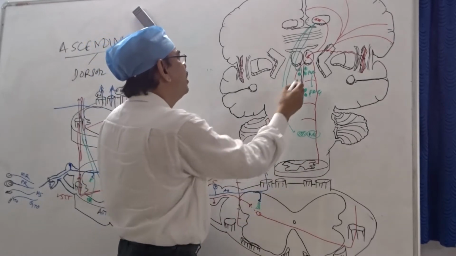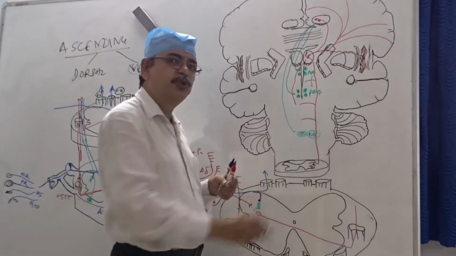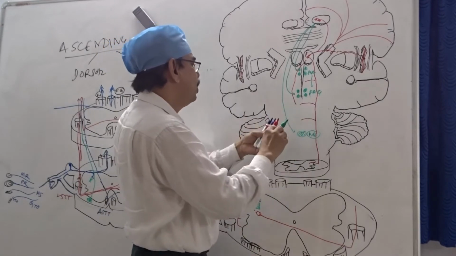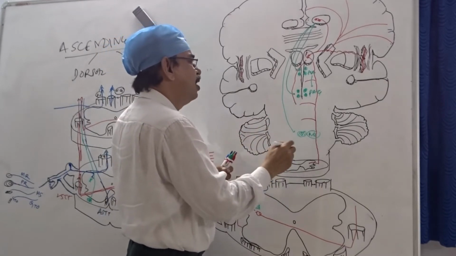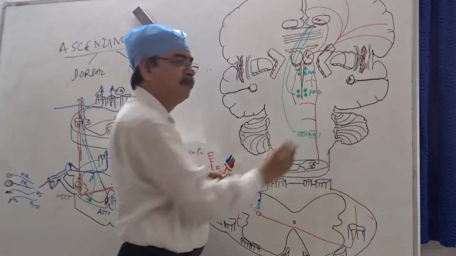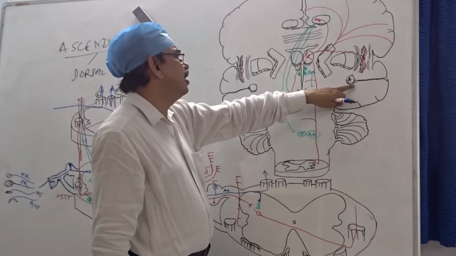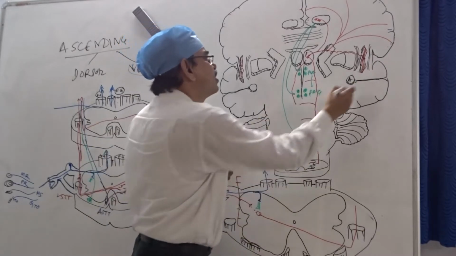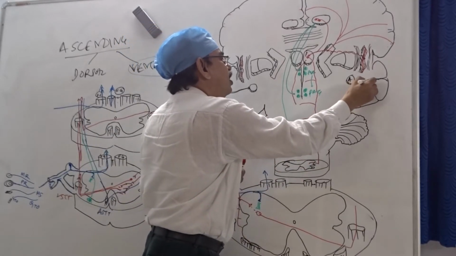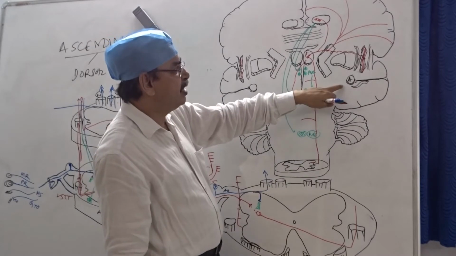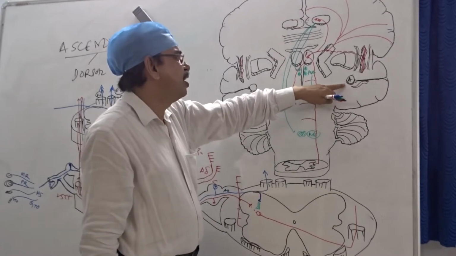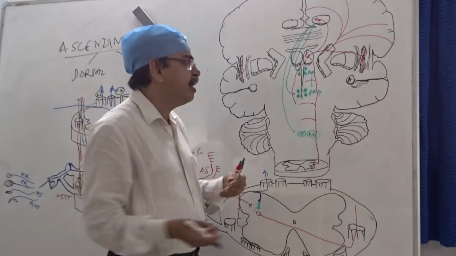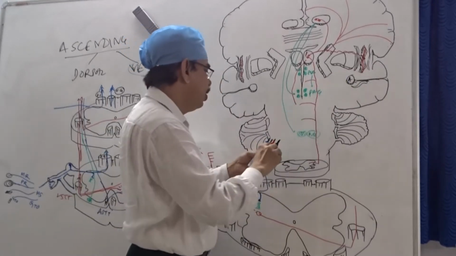Similarly, while the pain fibers themselves go to the insula, we know there is a special structure called the amygdala. The amygdala is at the level of the temporal lobe, near another area, the hippocampus.